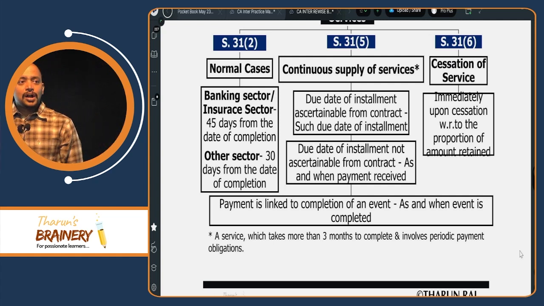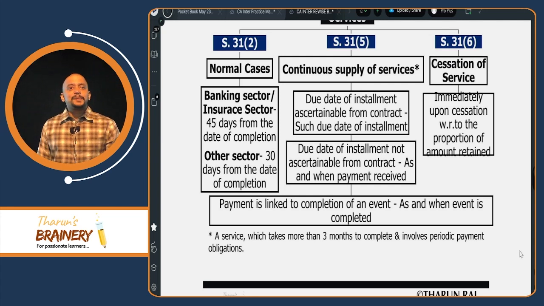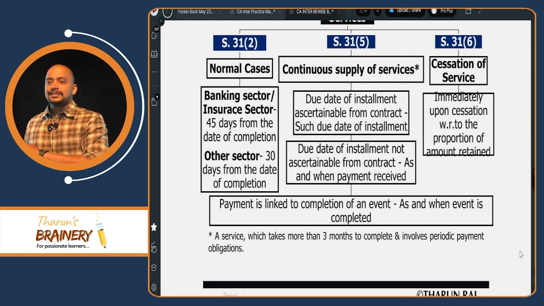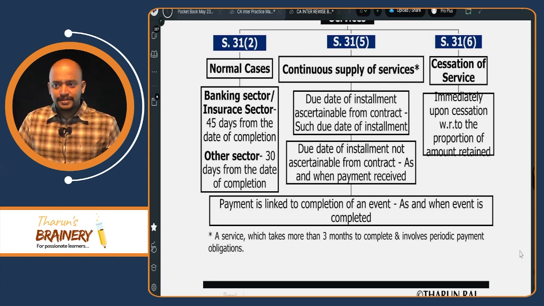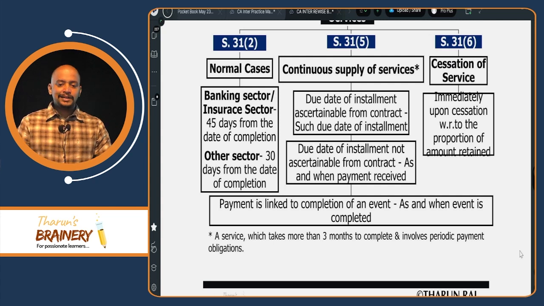Payment received based on account statement date. Payment received irrespective of account statement, payment received date. Then next, sale on approval or on return basis: 6 months from the date of removal or date of acceptance by the buyer, whichever is earlier.